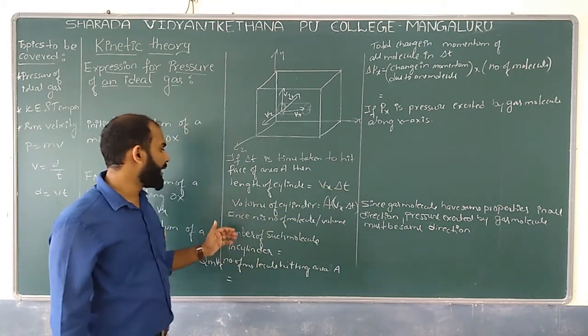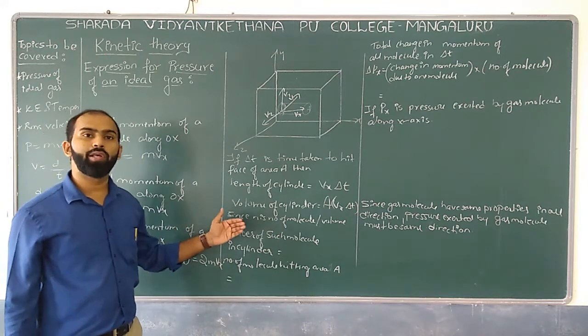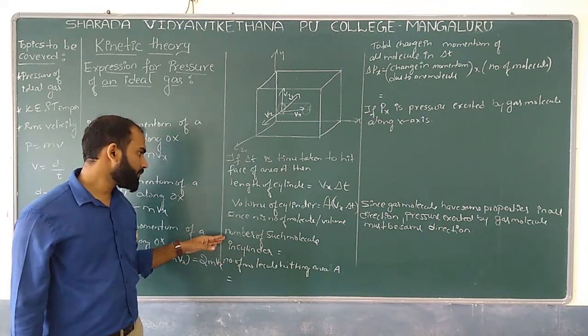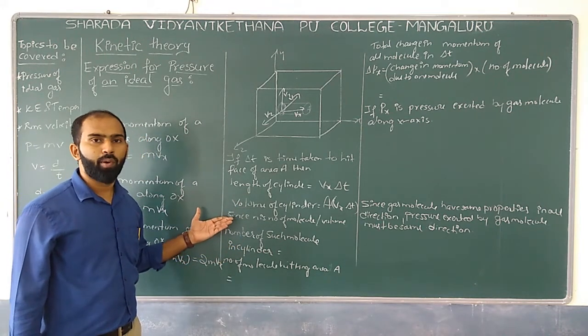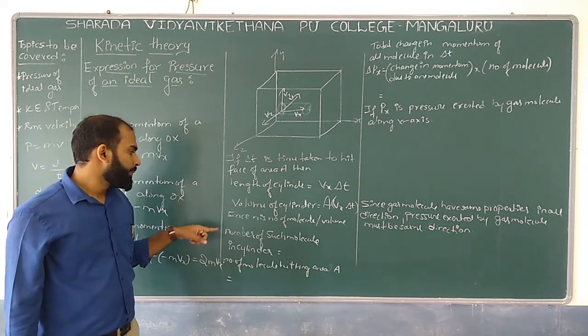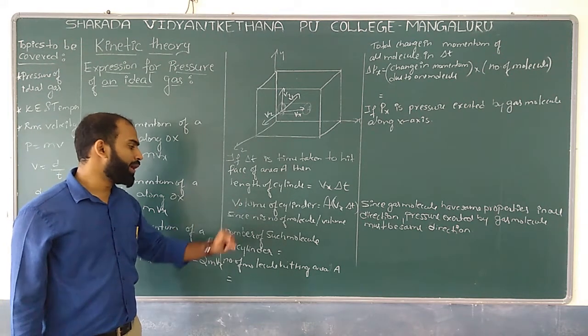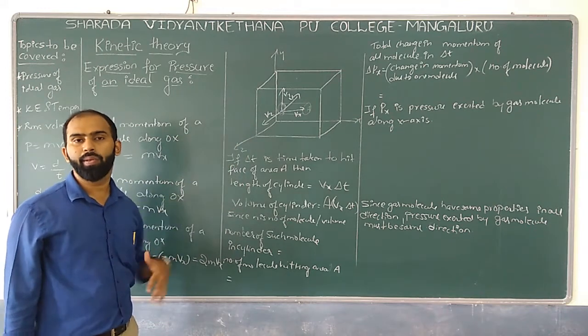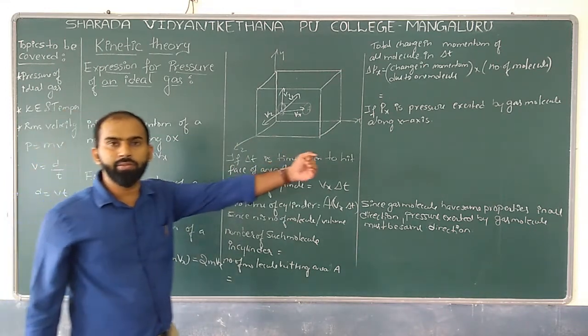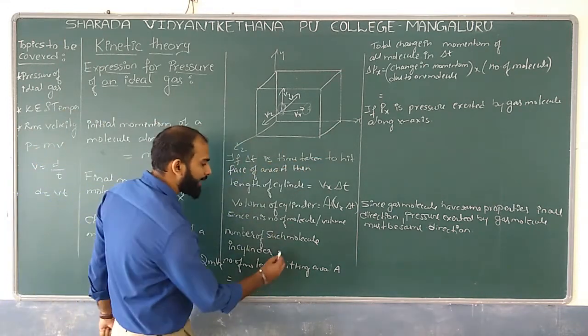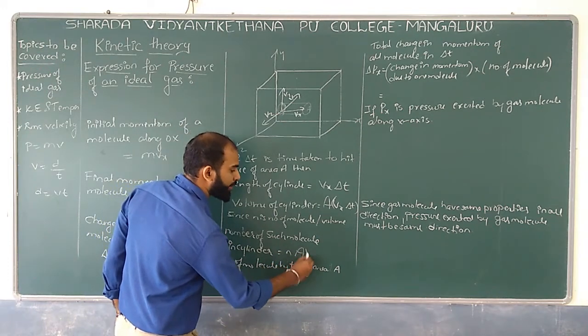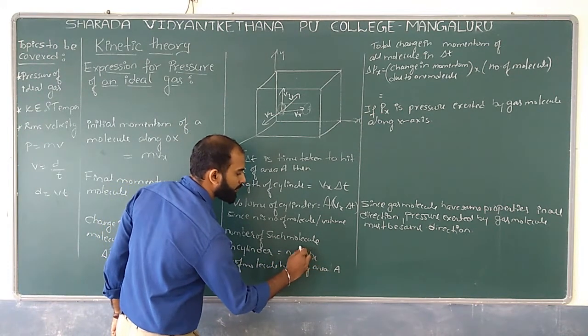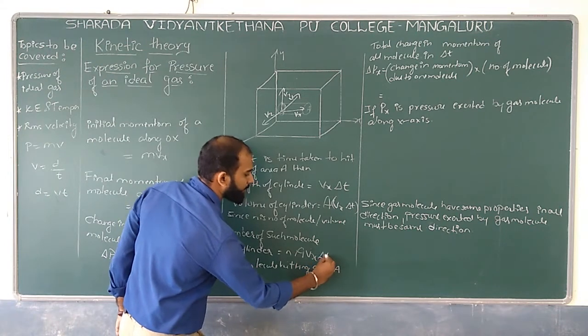Well, similarly, since number of molecules per volume, this is nothing but number of molecules per volume. Also, the number of such molecules in the cylinder moving along the x-axis, I can take as n into A into Vx into delta t.